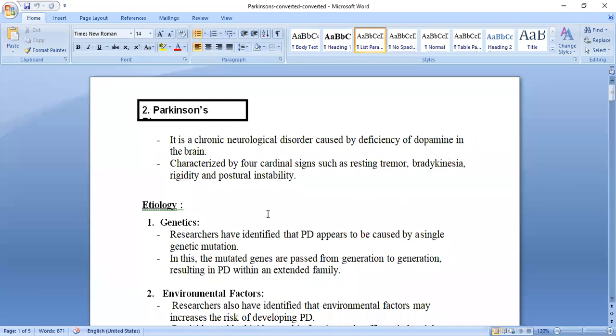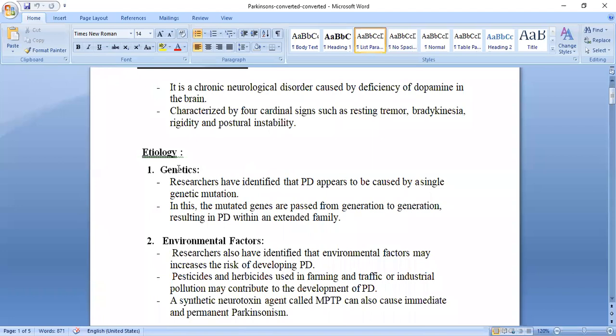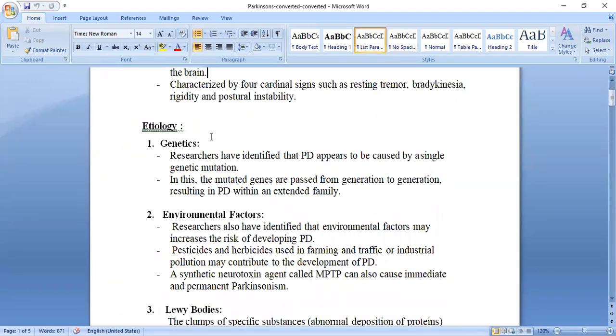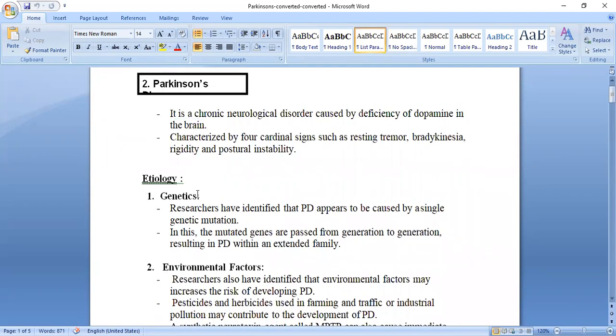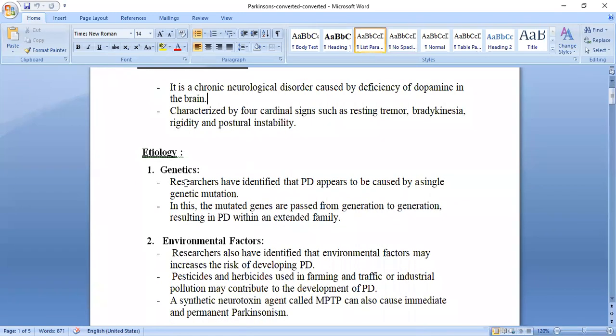We will explain these in detail in the signs and symptoms. First we will see the etiology.